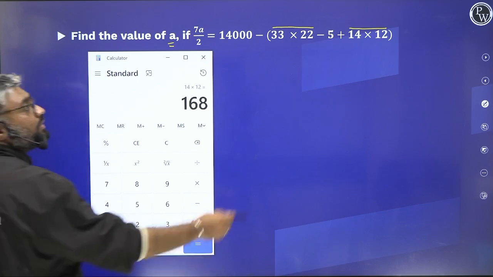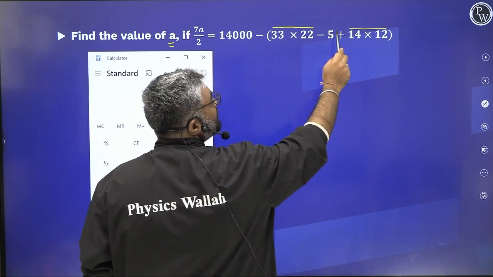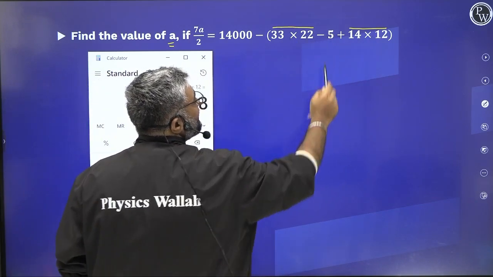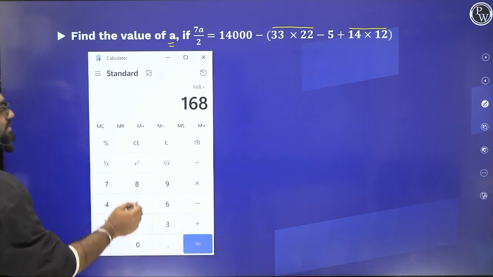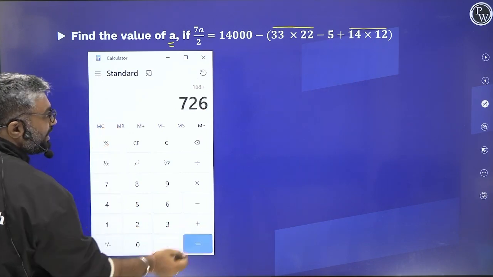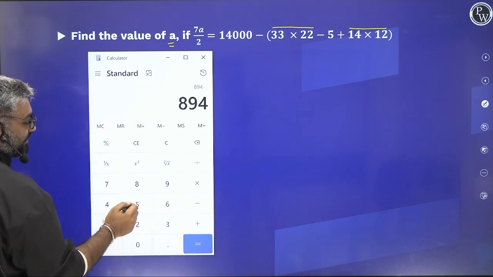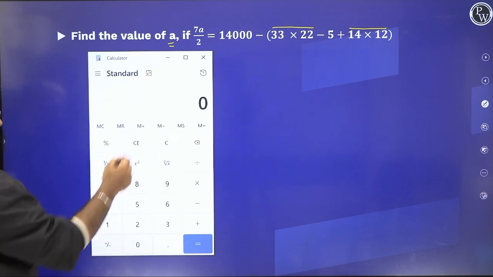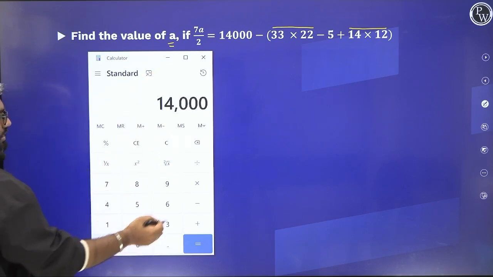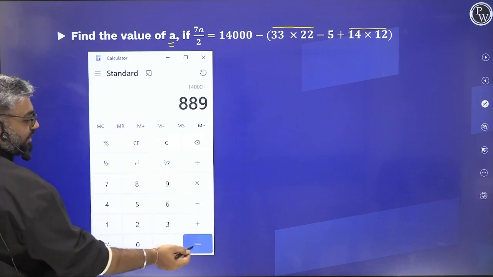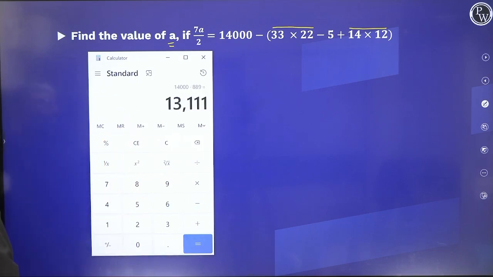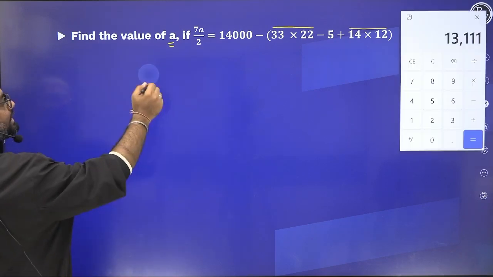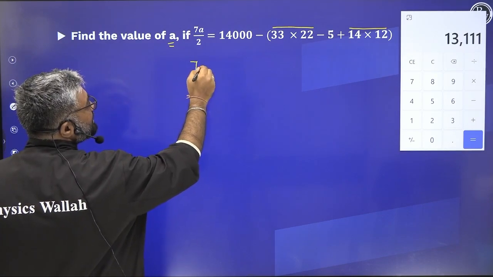What am I going to do now? This value and this value are getting added, this one is positive, and then minus 5. So I add this with the memory, I get this. I subtract 5 from this, I get 889. Now this becomes my new memory value, 889. After that, I have to subtract it from 14,000. So 14,000 minus memory recall gives me 13,111. Now remember, 13,111 is what? 7a by 2.